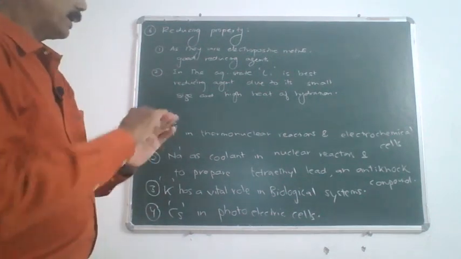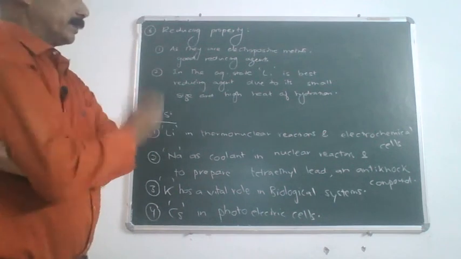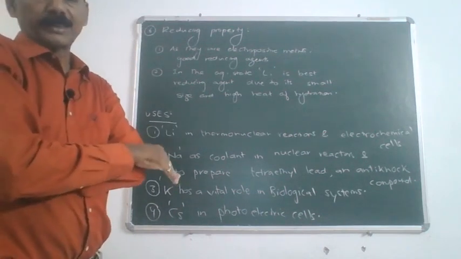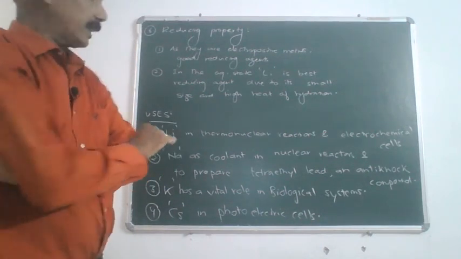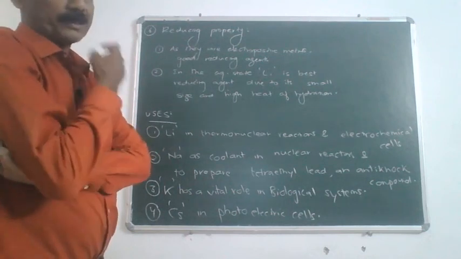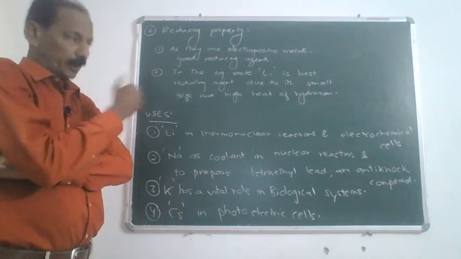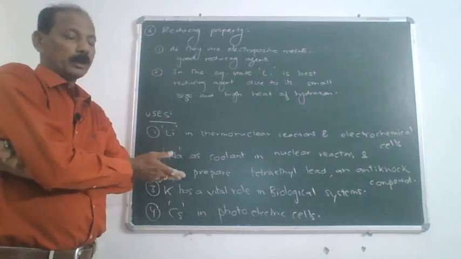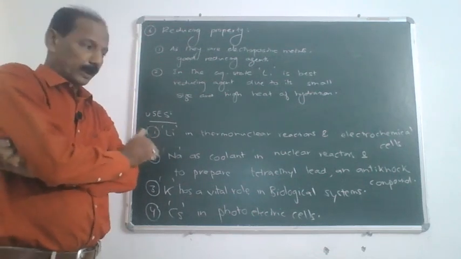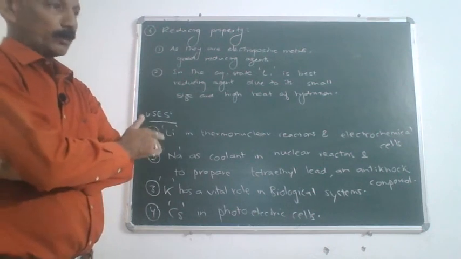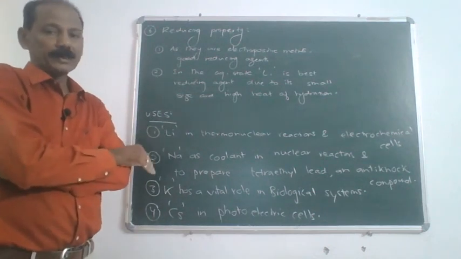That was regarding the points in capsule 2, where we have discussed the chemical properties of alkali metals and also the uses. In capsule 3, we will be coming to the different compounds of alkali metals, which will include hydroxides, halides, carbonates.